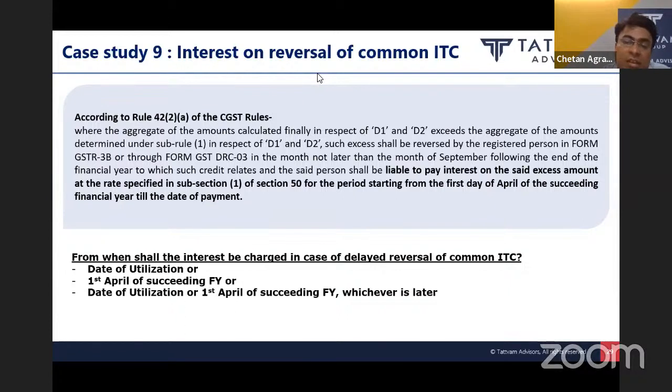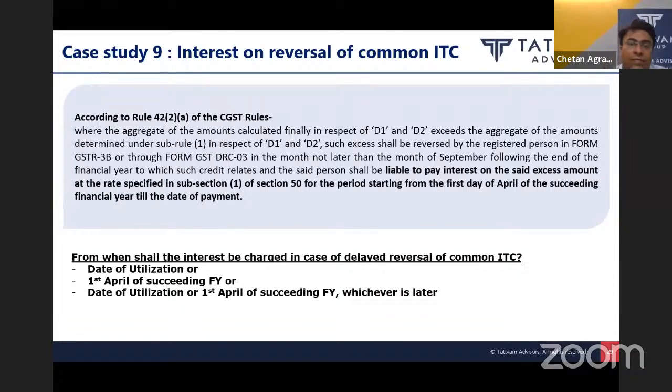So in this case, there can be a scenario that such excess amount of ITC the taxpayer may have utilized, or may not have utilized. So considering these provisions of section 50 sub-section 3, we can take a stand that interest liability should get triggered from the later of the date of utilization or 1st April of the succeeding financial year, whichever is later. So suppose we have already utilized the ITC in the respective financial year, say now we have to calculate this ITC for 21-22 in this financial year.